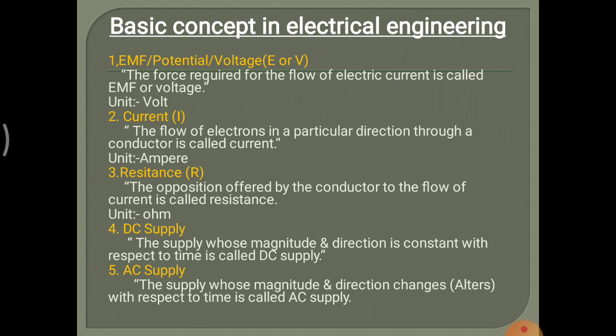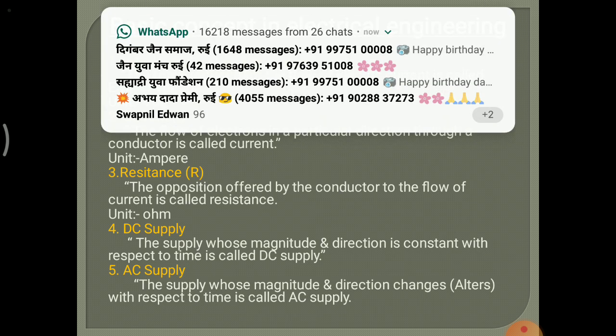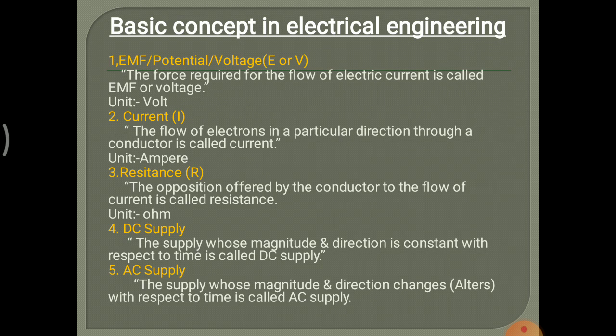Some basic concepts in electrical engineering. EMF, potential or voltage. What is EMF, potential or voltage? The force required for the flow of electric current is called EMF or voltage. Current: the flow of electrons in a particular direction through a conductor is called current. Unit of current is ampere, unit of voltage is volt.